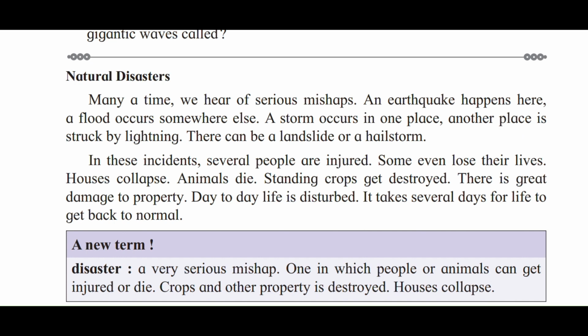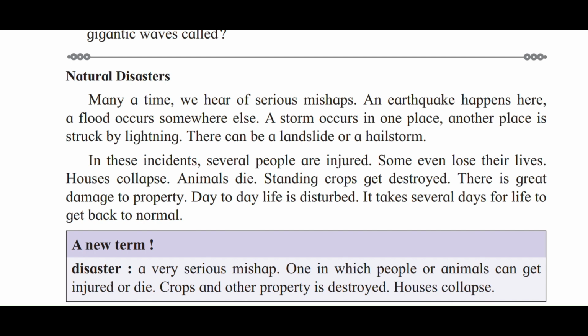Natural disasters. Many a time we hear of serious mishaps. An earthquake happens here, a flood occurs somewhere else. A storm occurs in one place, another place is struck by lightning. There can be a landslide or a hailstorm. In these incidents, several people are injured. Some even lose their lives.